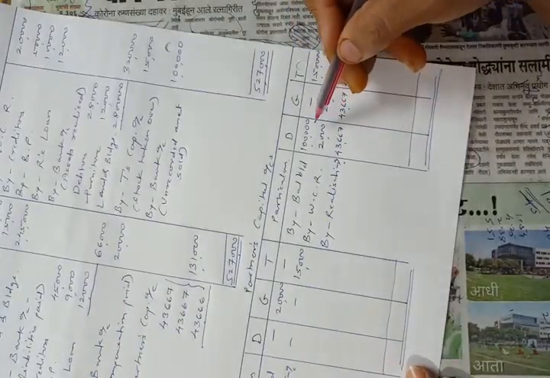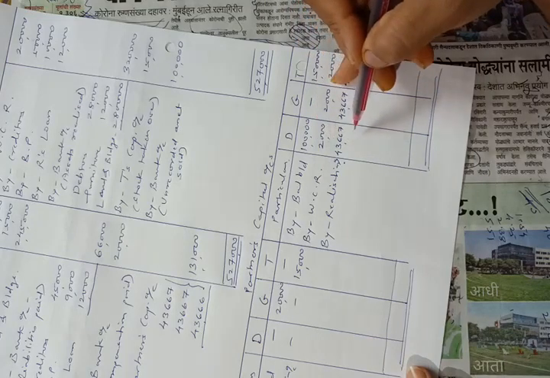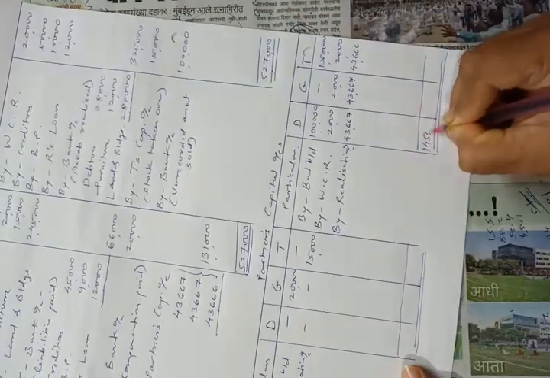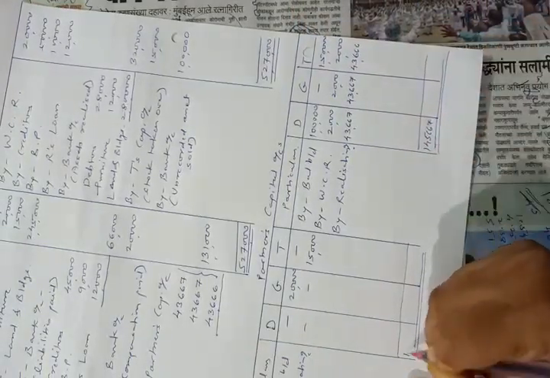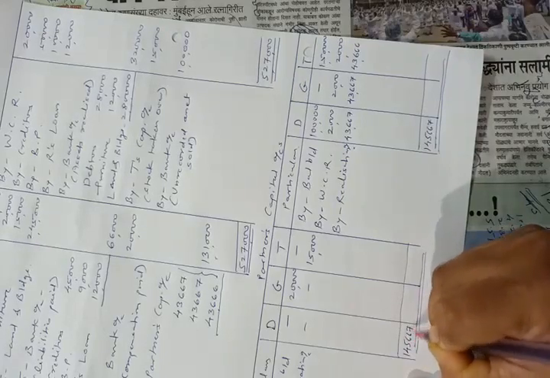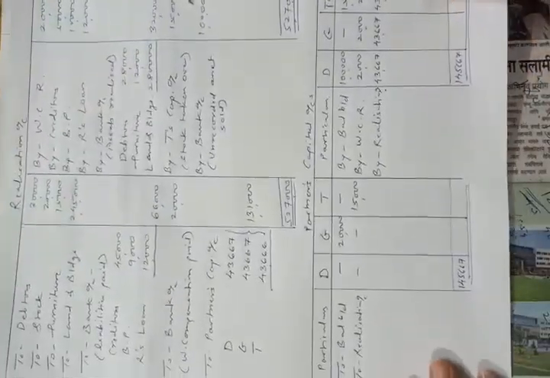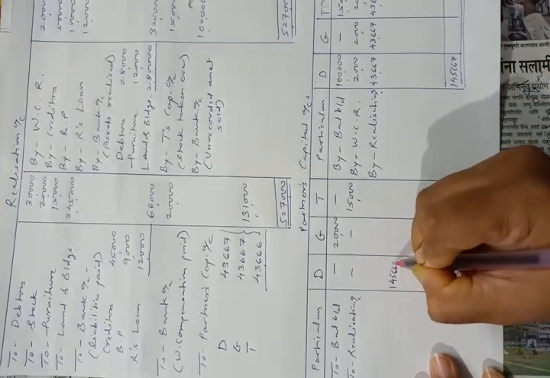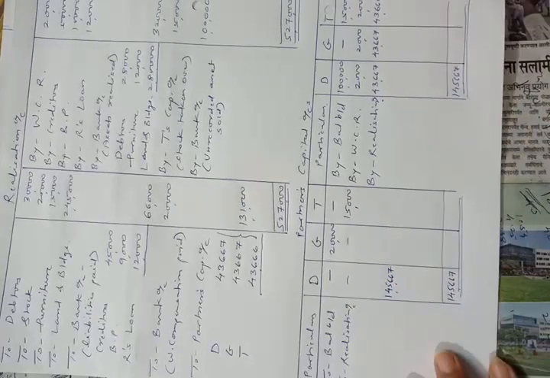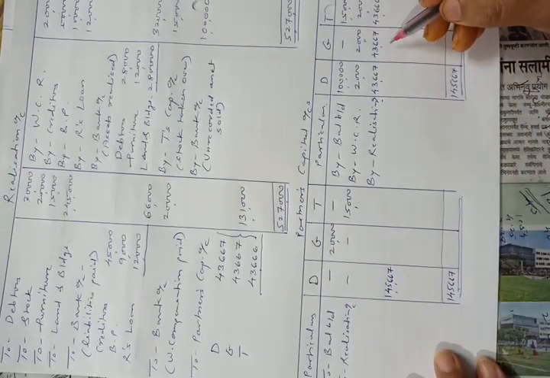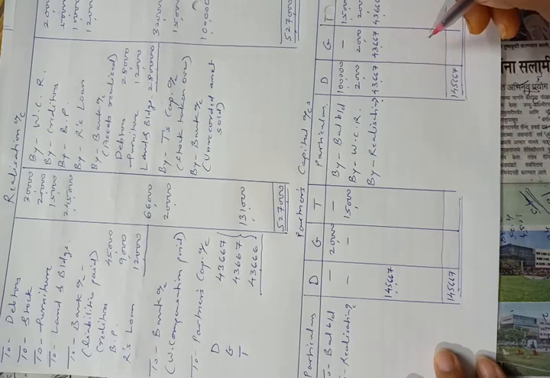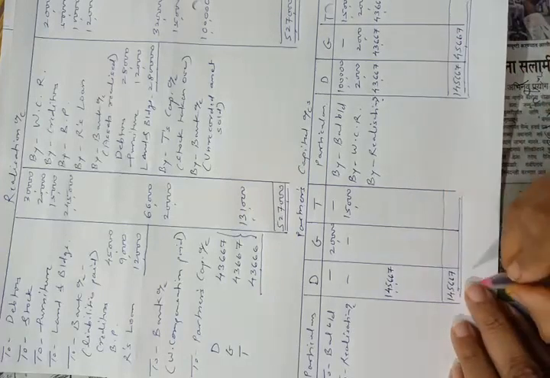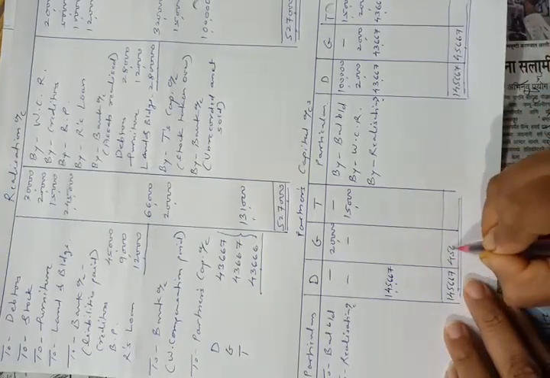Now we will tally partners' capital accounts. Credit total of D will be 1,45,667. As there is no amount on the debit side, that will be the balance, 1,45,667. Then the second partner's total is 45,667.